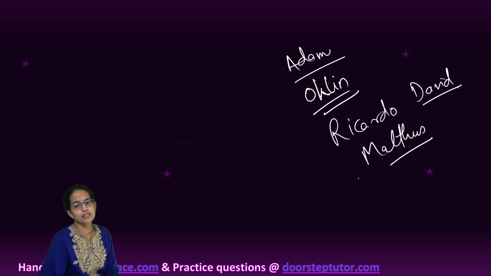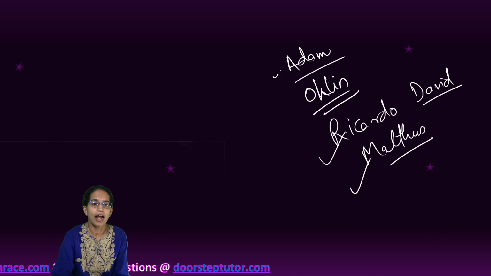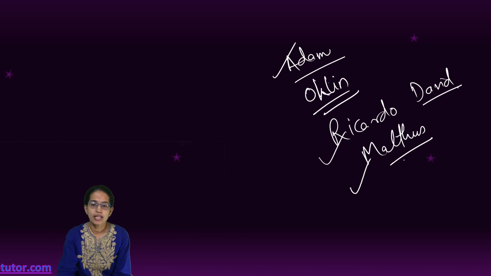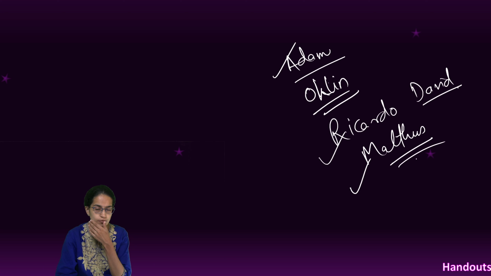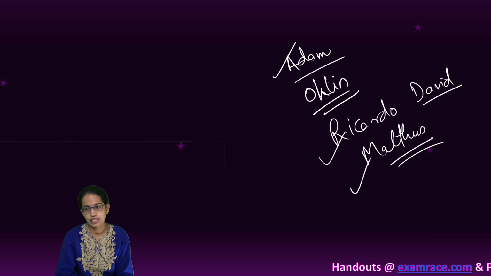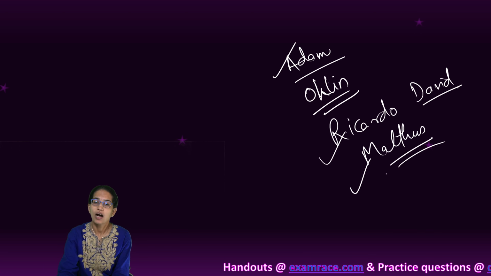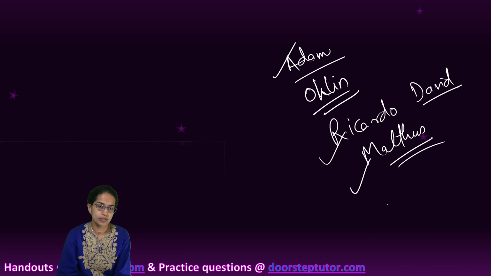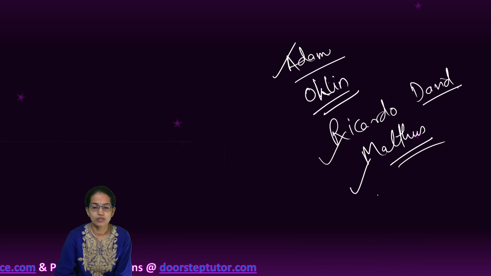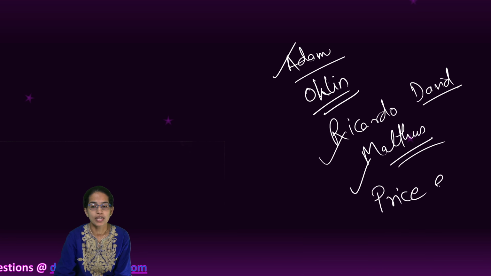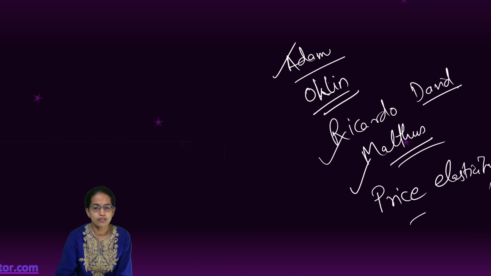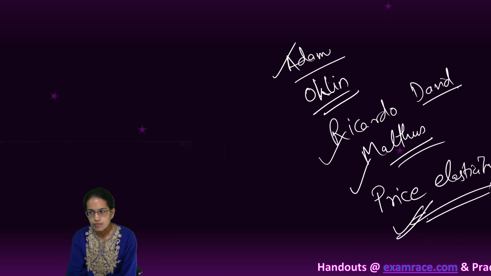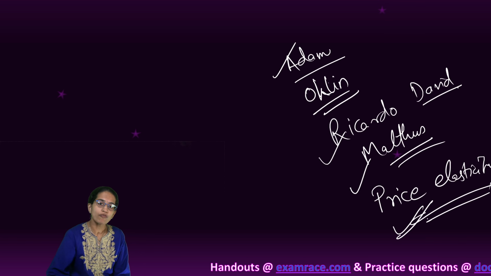The topics on Ricardo, Malthus, and Adam Smith we have covered exclusively on the Exam Race and test prep channel. And within the question bank for Doorstep Tutor, you have all the previous year papers solved. As we have seen, I repeat again, there were significantly important and scoring questions from statistics and economics. Questions from economics also pertain to elasticity. So price elasticity and concepts related to microeconomics were extensively asked. Those were some of the major questions which were part of your